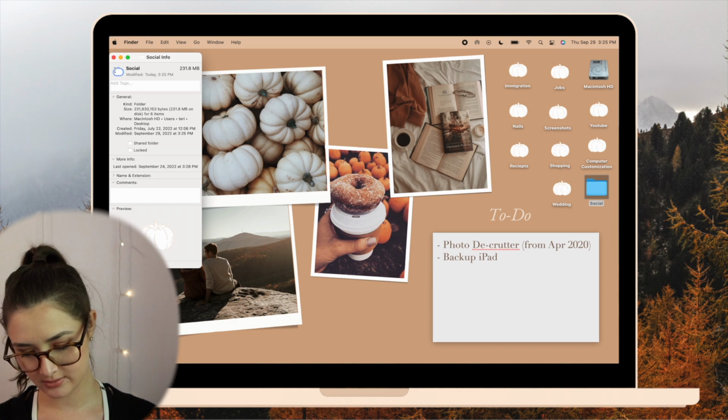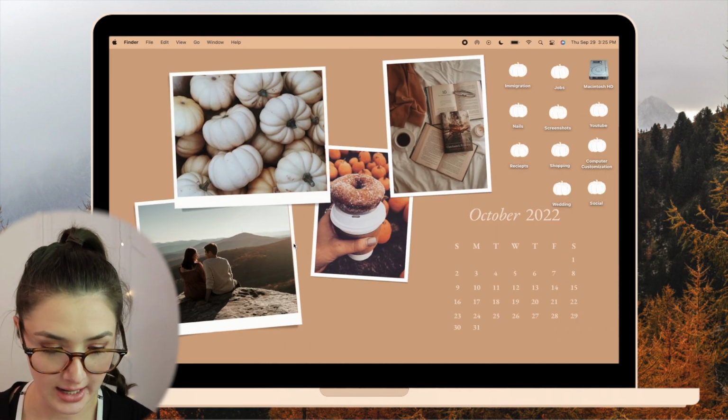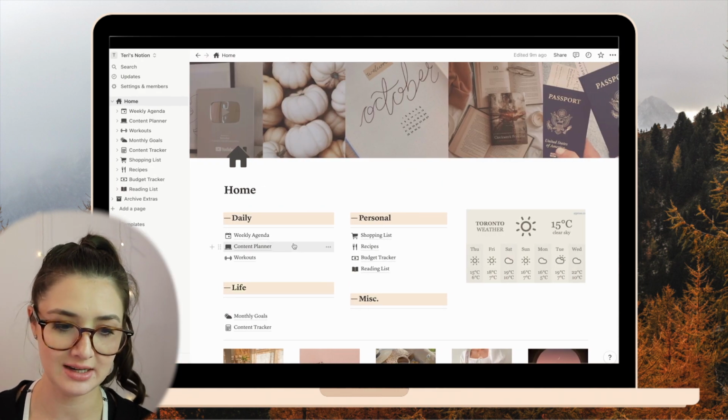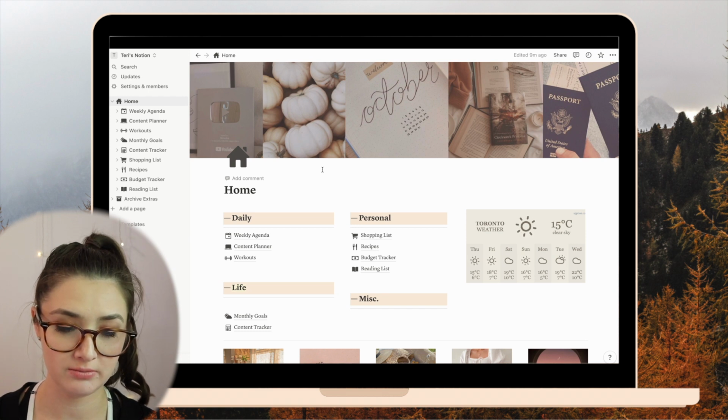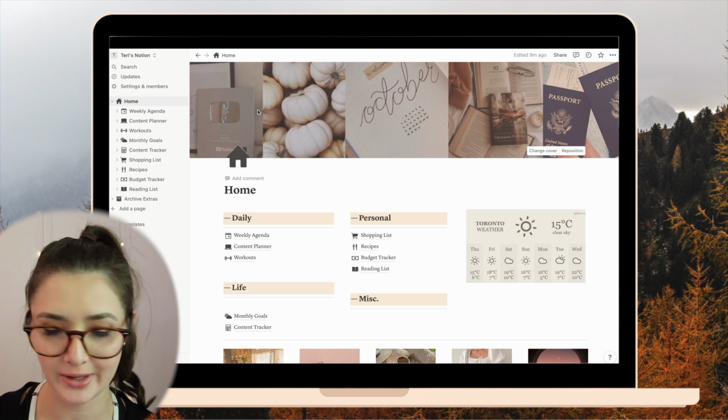All right. Cute. So now I'm gonna go to Notion, which I already have up, and this is my homepage for the month of October at least. I made a cute little cover on Canva with just a few pictures that act kind of like a vision board for my month. I'll just quickly explain them.